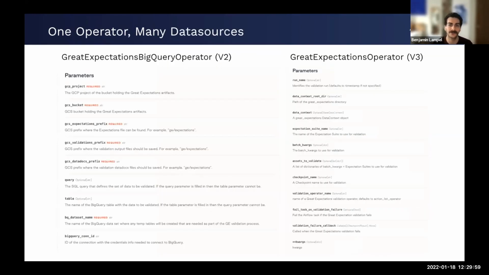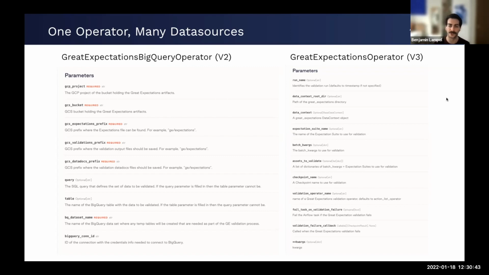Then the different data sources. In the v2 version of the operator, you had the Grid Expectations BigQuery operator. This was a bit of a challenge to get going, because not only did you have to create all the Airflow connections, you also had to make sure that your whole Grid Expectations project was living in the right places in GCP, and making sure that you always specified all the correct paths. And then on top of setting up your project in GCP, you also had to make sure that your BigQuery data set existed and was correct and in the right place. And so it was a lot of overhead to get it to work, and a lot of careful attention to make sure that it could keep working.